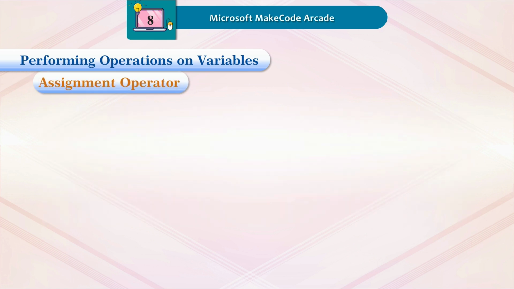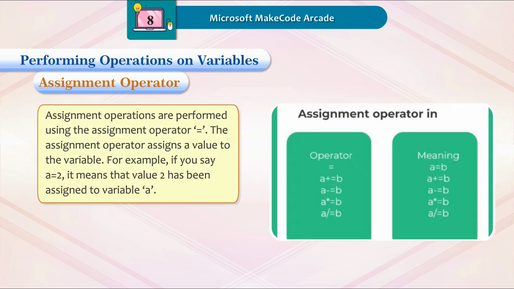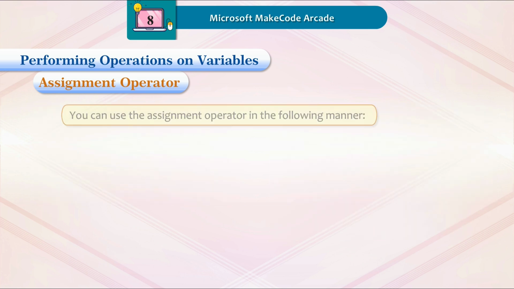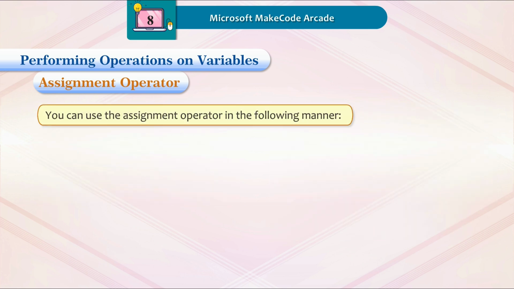Assignment operator. Assignment operators are performed using the assignment operator equal to sign. The assignment operator assigns a value to the variable. For example, if you say a is equal to 2, it means that value 2 has been assigned to variable a. You can use the assignment operator in the following manner.